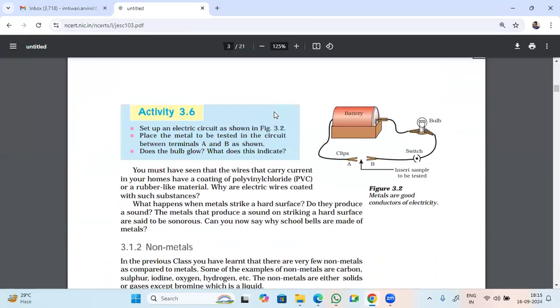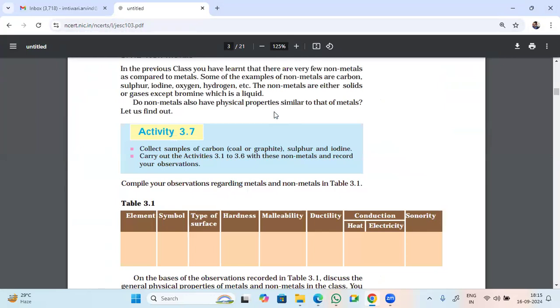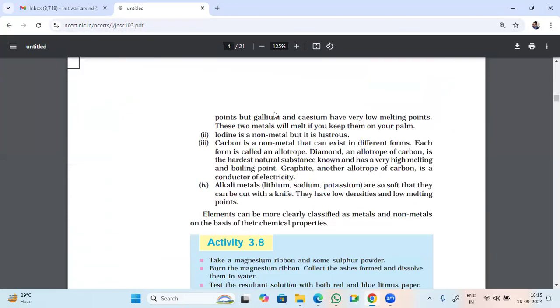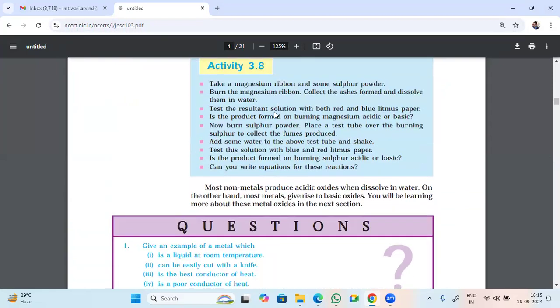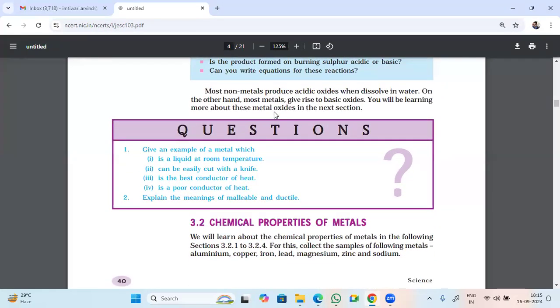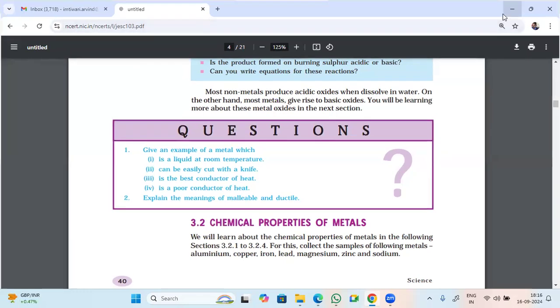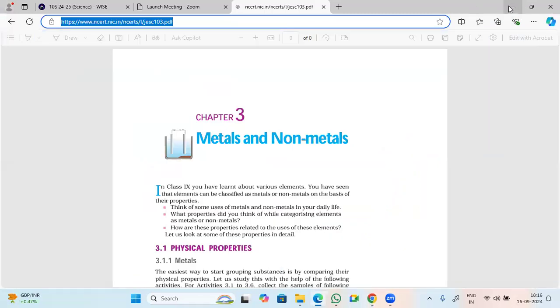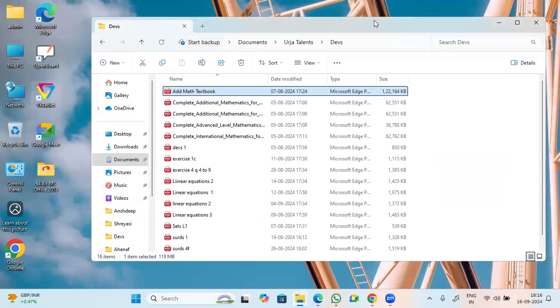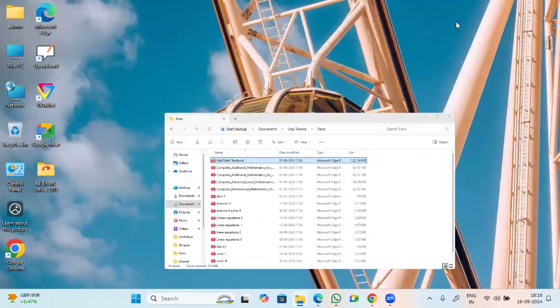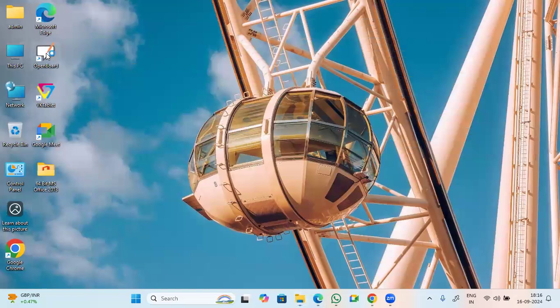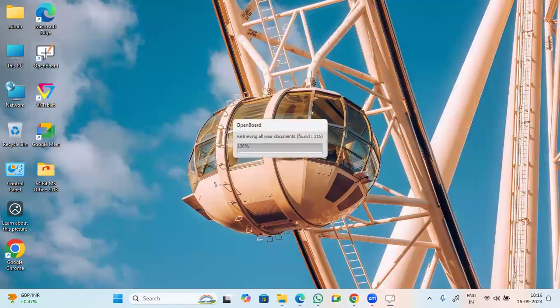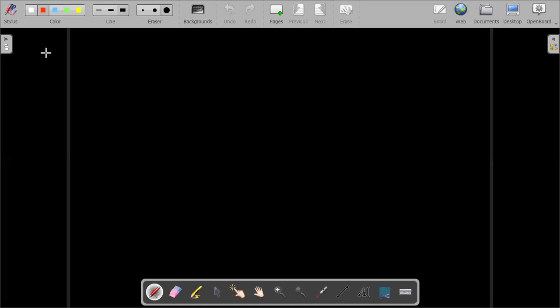So in the chemical properties, what were the properties that we will observe? Can you remember the properties that we will observe as the chemical properties? Which properties of metals are we going to study? Yes. Metals are basic oxide and non-metals are acidic oxide. Okay, so first thing we are going to study here. I'm just preparing a list of the things that we are going to study. So we are going to study here the nature of oxides. And that is first we'll study the reaction with oxygen and nature of oxides.